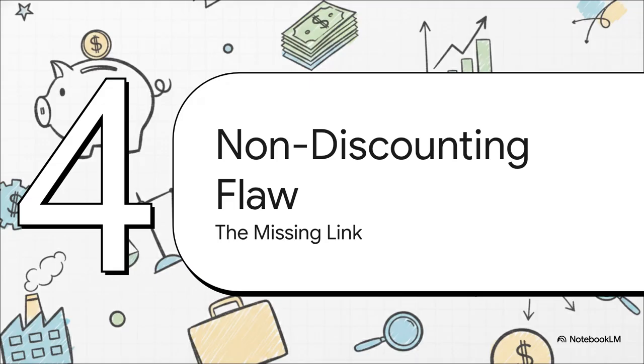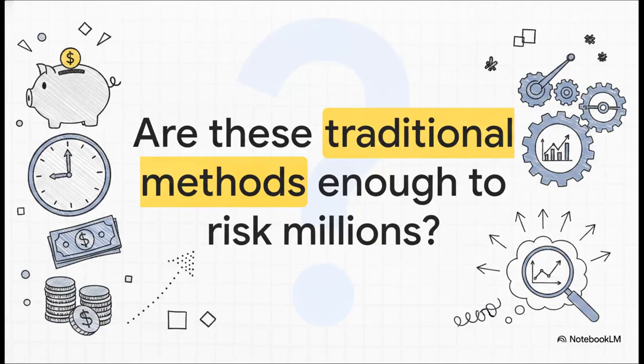Section 6, the non-discounting flaw. Both PBP and ARR are what we call non-discounting methods. That simply means they completely ignore the exact timing of when the cash actually hits your bank account, which leaves us with a critical, provocative question to ponder.